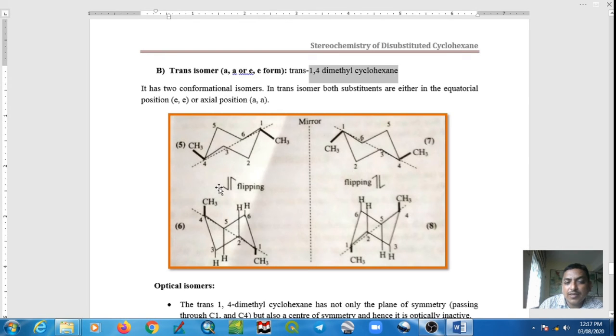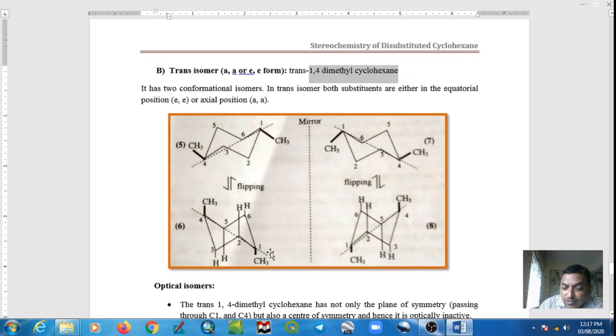But after ring flipping, this di-equatorial gives diaxial. And we know that one methyl group at axial shows two butane-gauche interactions, two 1,3-diaxial interactions. And the energy for one butane-gauche interaction, 1,3-diaxial interaction is 0.9. So this methyl shows two butane-gauche interactions.